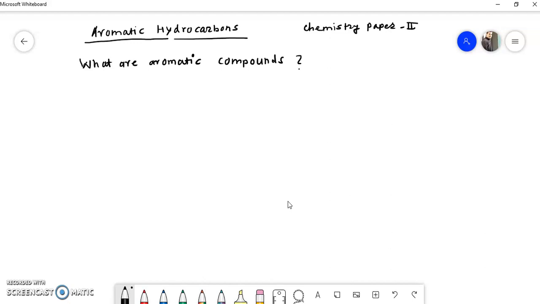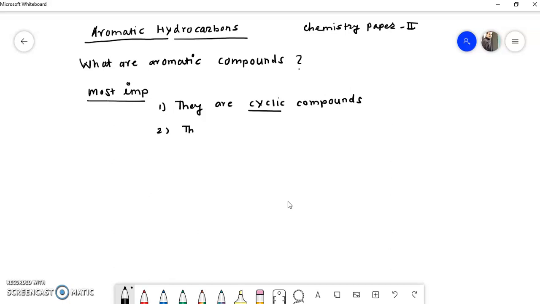The most important thing you have to remember is that they are cyclic compounds. If the compounds are open chain, then they are not aromatic. So the first thing to remember about aromatic compounds is that they are cyclic. The second important point is that they are conjugated compounds.